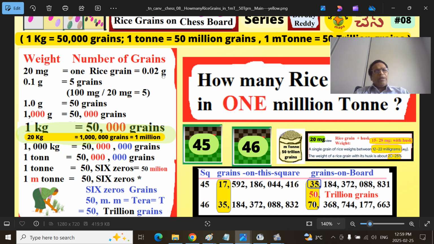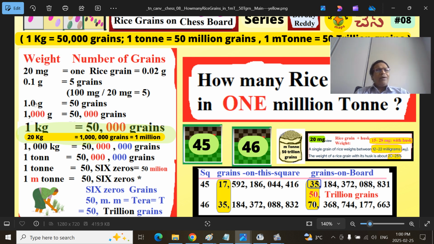That means if you take 0.1 gram, you can fit 5 rice grains in it. 0.1 gram is 100 milligrams divided by 20, so you can fit 5 grains in 0.1 gram. That means in 1 gram weight of rice you can fit 50 grains.